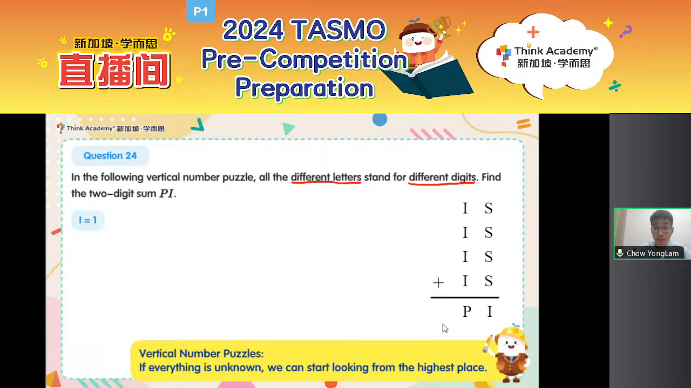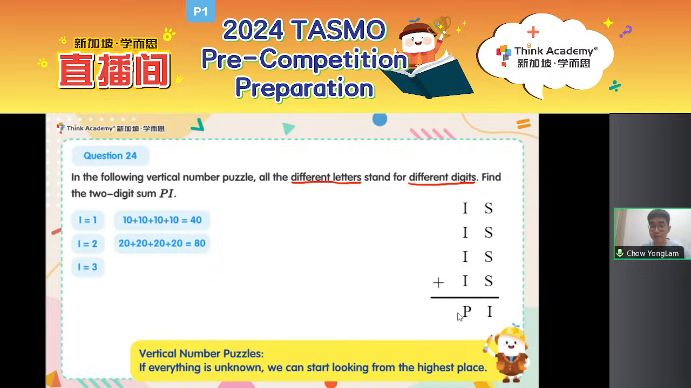So pay attention. I plus I plus I plus I still gives me a one-digit number, P. It's not 84, so think about it. Can I be 1? If I is 1, 10 plus 10 plus 10 plus 10 gives me 40, which is still a two-digit number. How about I equals 2? Can I be 2? Yes, because if I do 20 plus 20 plus 20 plus 20, it gives me 80. So it's possible that I is 2.